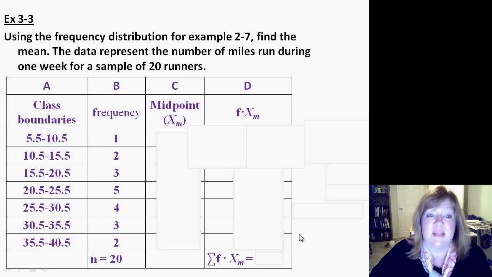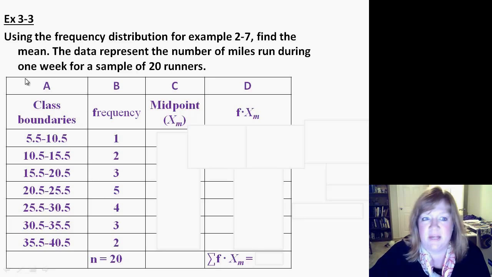So let's look at this table that they have. Using a frequency distribution, find the mean. The data represent the number of miles run during 1 week by a sample of 20 runners. So if you look there, these are the frequencies. The way they do this type of mean for grouped data is they first find the midpoint of the class boundary. So you have to find the midpoint. Then we're going to take the frequency times the midpoint to get this last column D.